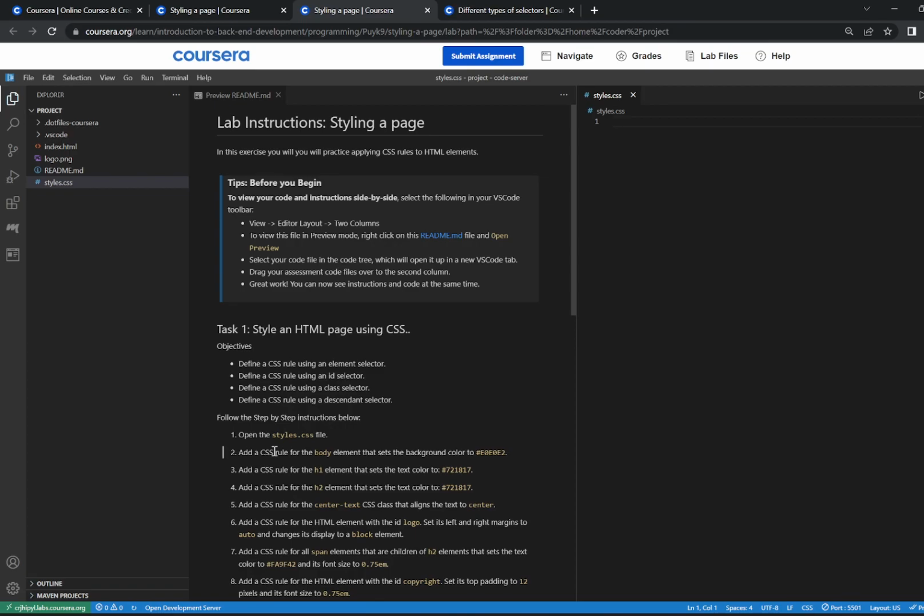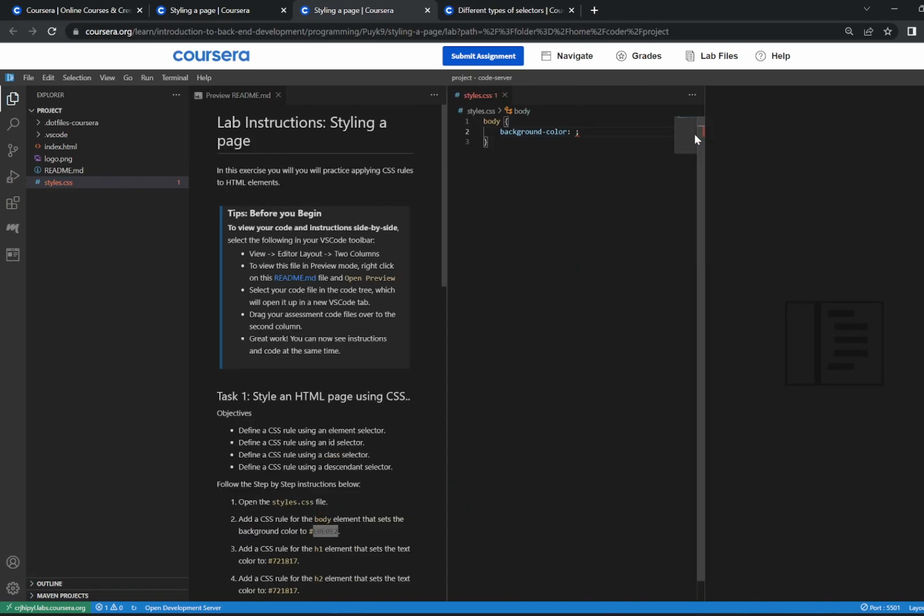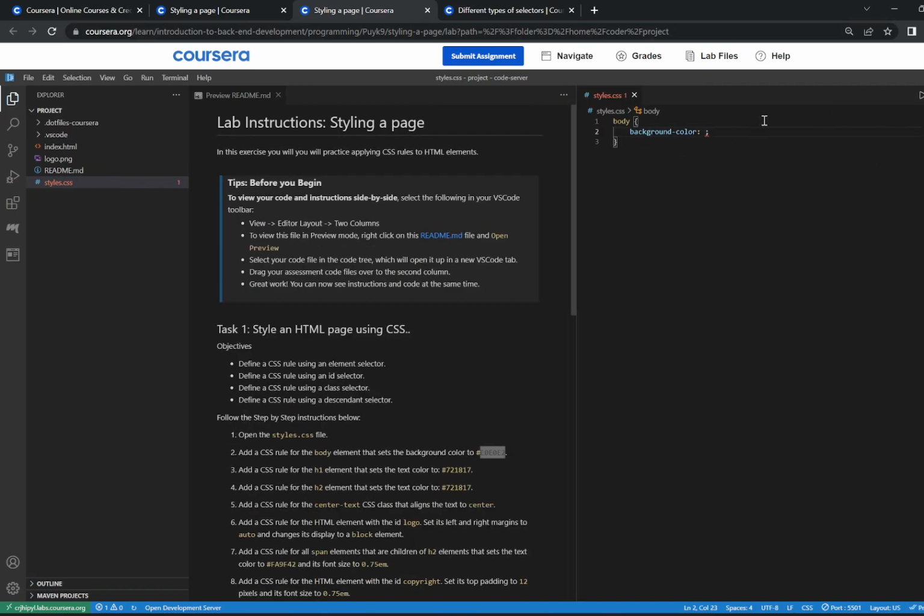The second step is we're going to be adding a CSS rule for the body element that sets the background color to this color right over here. And to save time, I'm going to be going ahead and copying all the colors so I don't have to manually write them in later on. So since we're working with the body element, I'm going to go ahead and type in the word body, and then curly brackets. And since it's the background color, we're going to type in background color, and then hashtag, and we're going to paste the color, and that is completed for the second step.